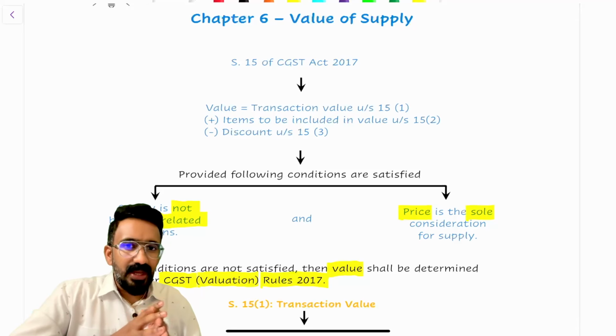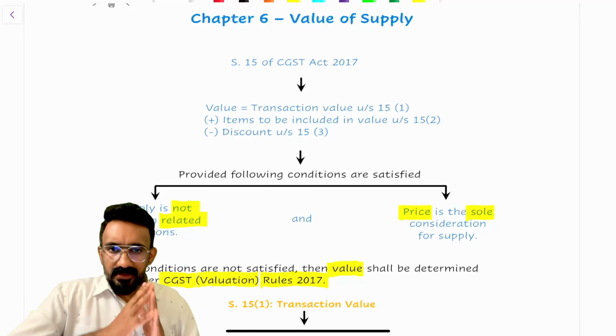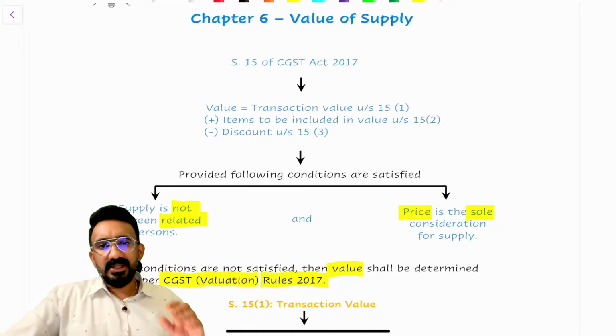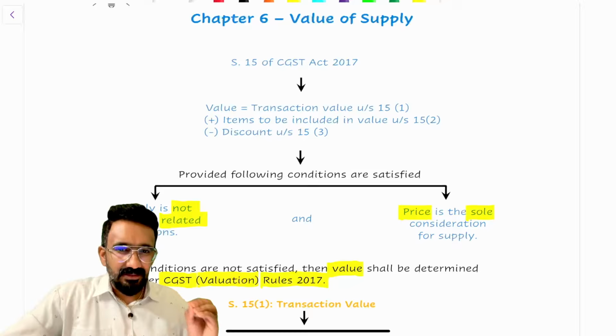Now, what is value under section 15? We will try to understand. We are looking at the CGST Act 2017. In GST, value is determined like this. Section 15 says value is transaction value under section 15(1), plus items to be included in value under section 15(2), minus discount under section 15(3).